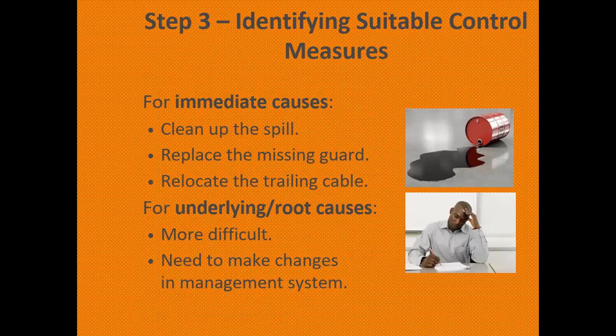For immediate causes, identify suitable measures, like what needs to be done immediately. Clean the area if there is an oil spill, for example a leakage. Clean the spill, dispose of the waste properly so that it cannot create additional hazards, replace the missing guard, relocate the trailing cable. If a cable is thrown on the ground and people trip and fall, relocate it, use other means to transport the cable, or lay the cable so that it cannot hurt people.